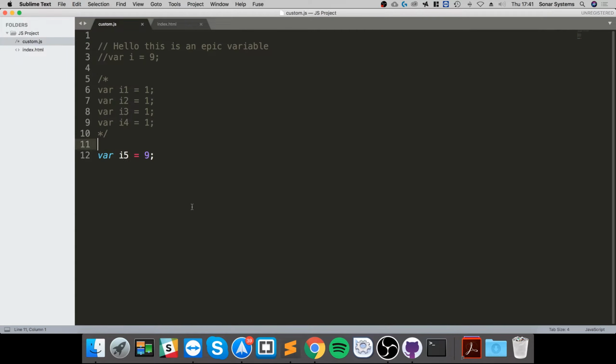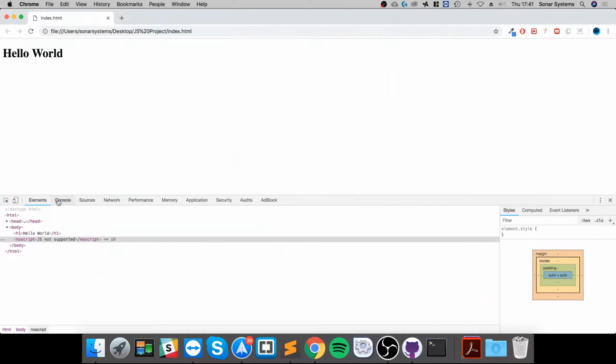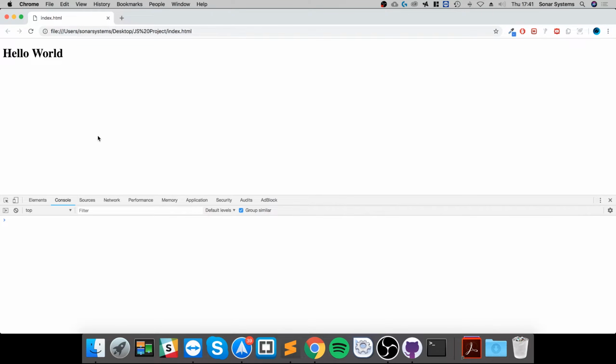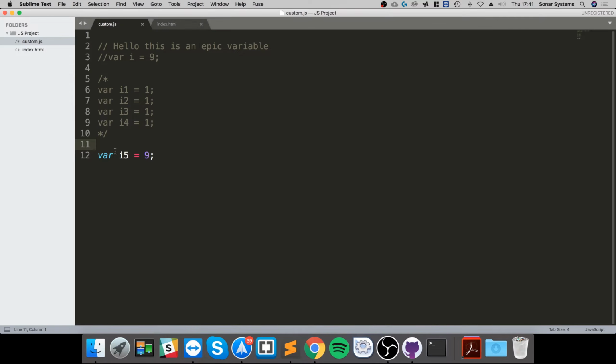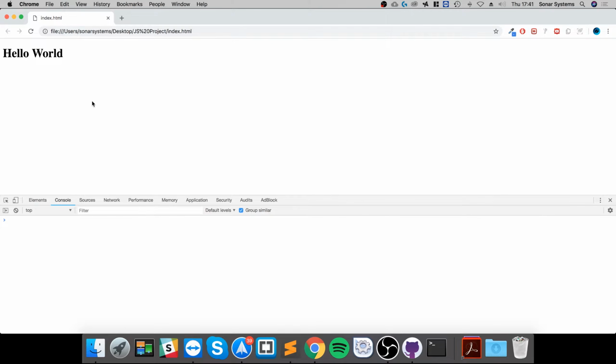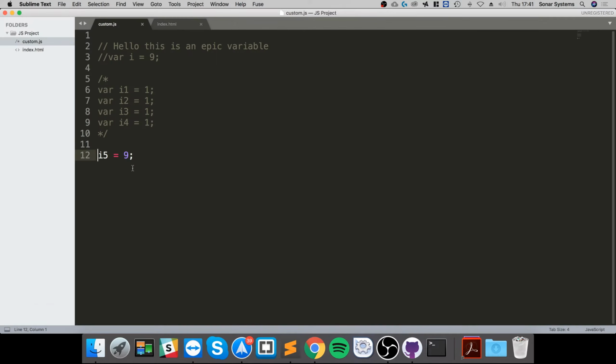We have this variable created here from a previous video, and if I go to the console, it's all fine. If I remove this, save it and reload it, as you can see, it is still fine. This is an example of one of those loose things I was talking about. If you don't use the keyword var before a variable and you don't have strict mode enabled, you'll just declare it as a variable if this is the first time it's seeing it.